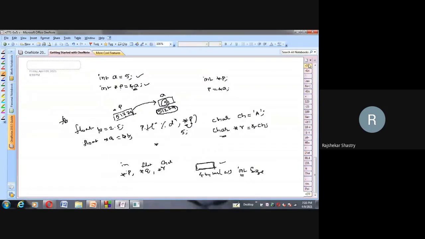Now let me map again. Of course, here every time I'm taking an integer example, don't worry. The same thing you can implement for the other types also.